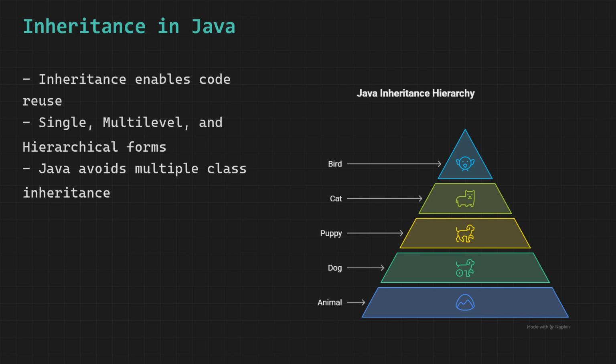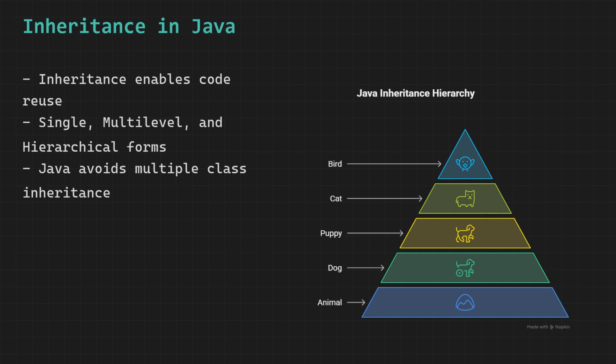Think about the real world for a moment. A child inherits certain traits from their parents, maybe their eye color, their height, or their smile. They do not have to develop these traits from scratch. The same idea applies in Java.